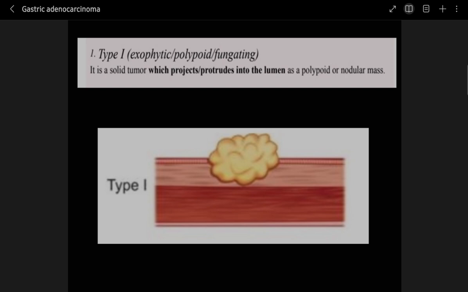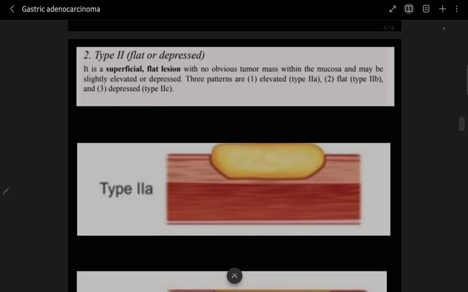As here you can see in the diagram that this first layer is the mucosa, then submucosa, the muscularis and the serosa. So it's protruding in the gastric lumen. Coming to the second type, it's a type 2, flat or depressed. So here we will come across three subclasses, that is type 2A, type 2B and type 2C.